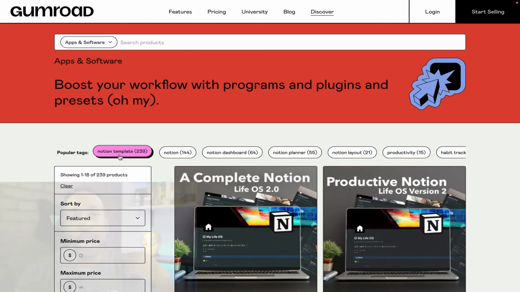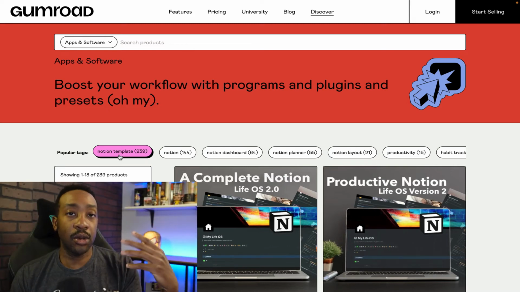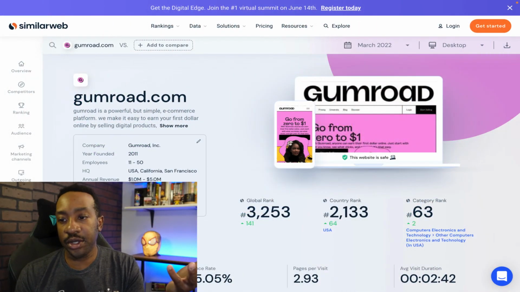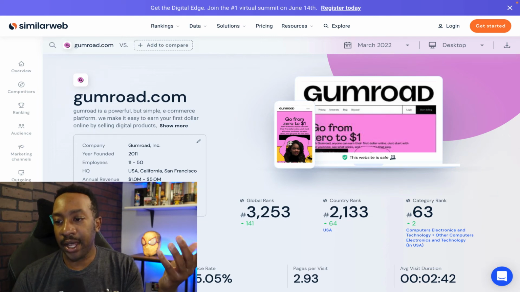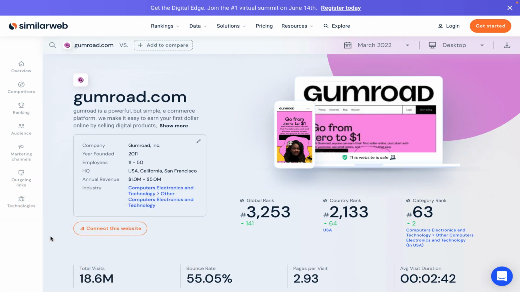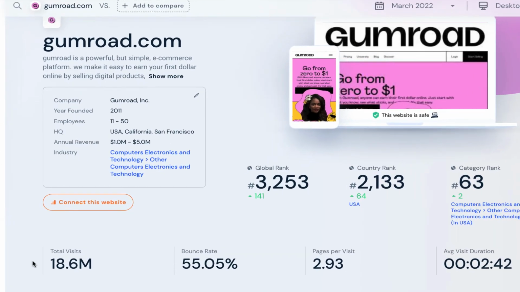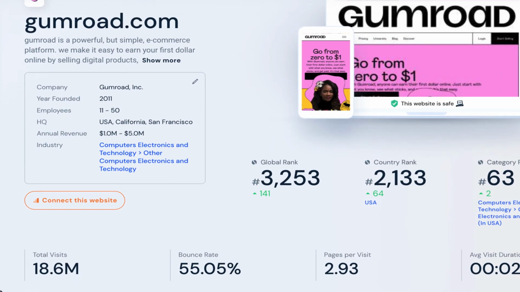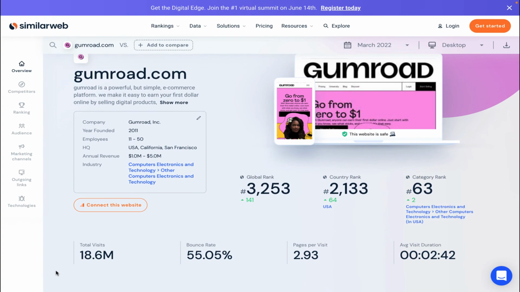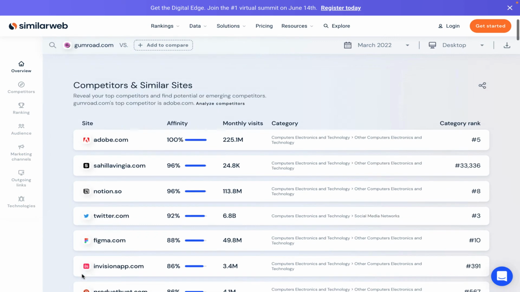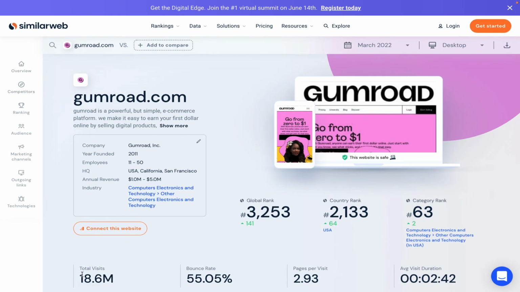If I'm thinking about how many people are coming to a website to know how big the volume is, I'm just using similarweb.com, and I'm looking at Gumroad. They're getting over 18.6 million visitors per month, and people are doing 2.93 pages per visit. That's pretty high. So the reason I bring that up is a lot of people are like, well, what's the point of being on their marketplace or their discovery feature? Look at how many people are visiting.